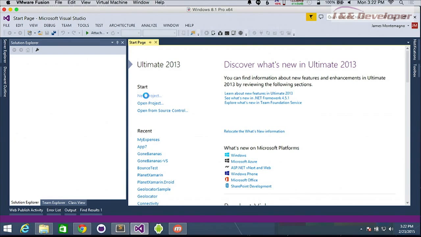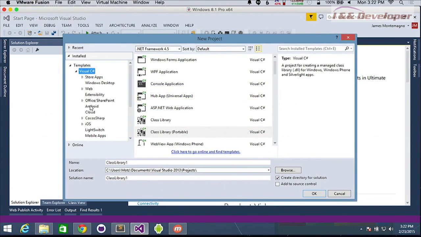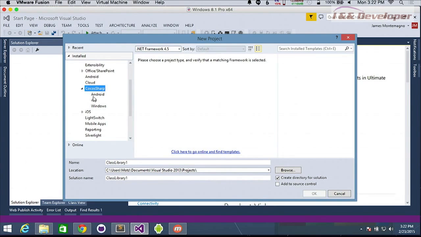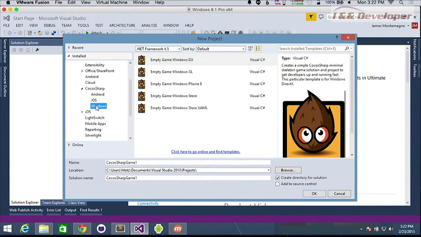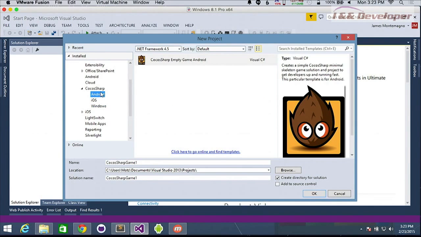So when we do that and we say new project, we'll see a new entry called CocosSharp. And inside of here, we'll see Android, iOS, and Windows. Okay. And notice when you go to Windows, there's Windows Phone, Windows Store XAML, and a Windows GL or a Windows DirectX. So you can debate what you want to go with, but all your code will be shared. So it's kind of the core game engine is what you're picking. Okay. So I'm going to start here on an Android empty game, and we'll call this Bouncy. Let's see, Android, and we'll clean up the solution name there and create it.